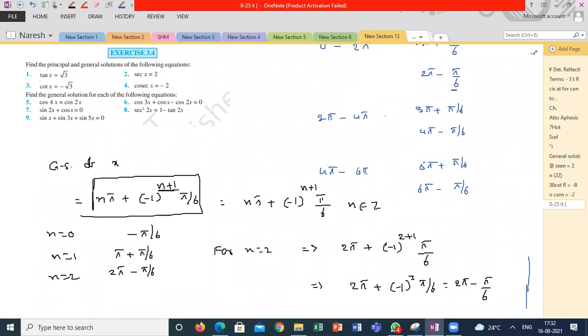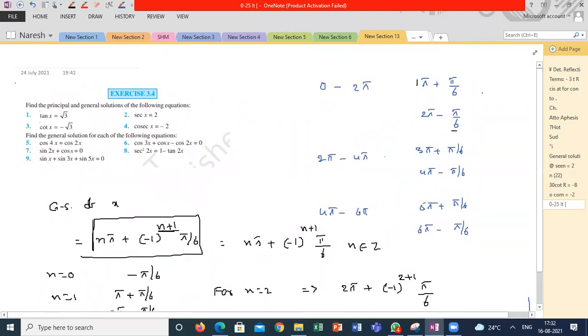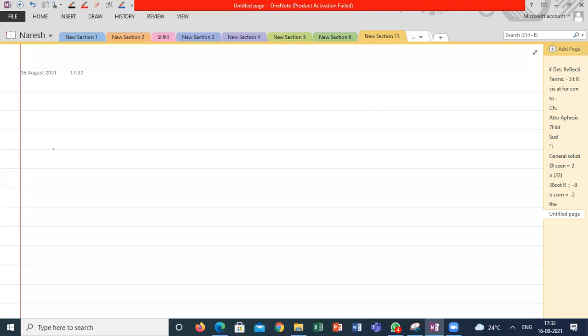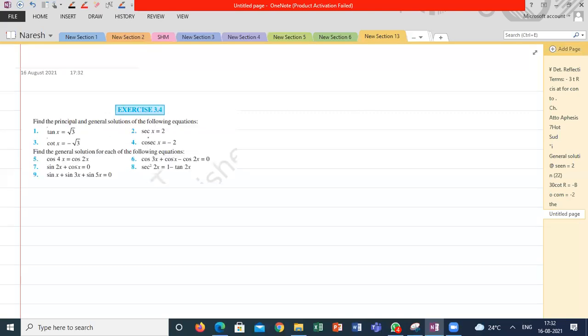But our answers, how the pattern is looking: if n is odd, this is positive. If n is even, this is negative. So that is the reason the power should be added with 1, then for even numbers it is coming negative, for odd numbers it is coming positive. Got it? What is the logic here? Yes, sir. See, with the help of this, we are going to discuss the rest of the questions.